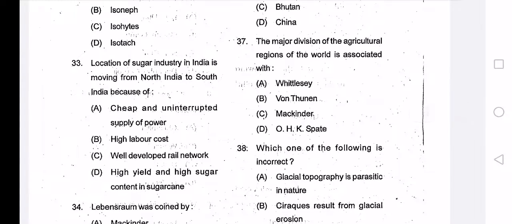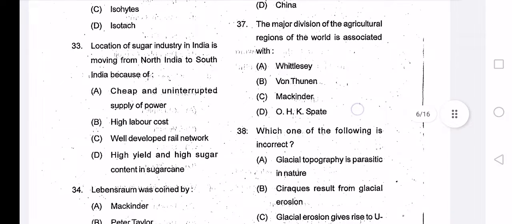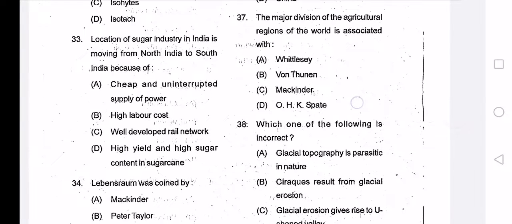So next question number 37: the major division of the agricultural regions of the world is associated with. Your correct answer is option A. Whittlesey's classification is associated with the major division of agricultural regions of the world, and his classification is widely accepted and is based on factors like crop and livestock association, labor and capital intensity, productivity, consumption pattern of the production, methods and technique.